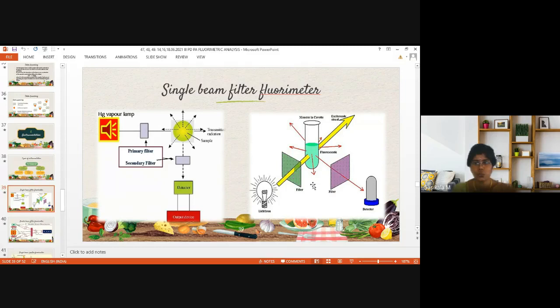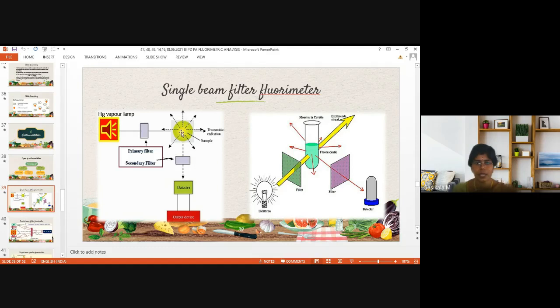So we use 2 filters here. One is before the sample cell, another one is after the sample cell. 2 filters are used, and the first filter is called the primary filter and the second filter is called the secondary filter. Why it is measured at 90-degree: transmitted light is measured in UV visible, but here we are measuring emitted light.